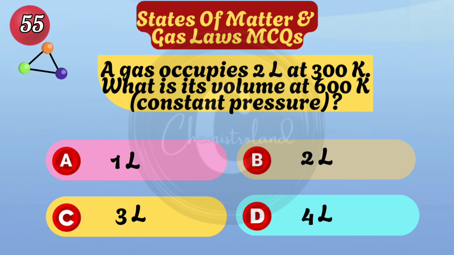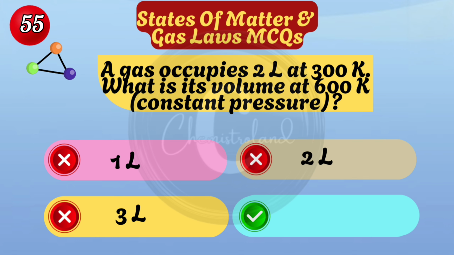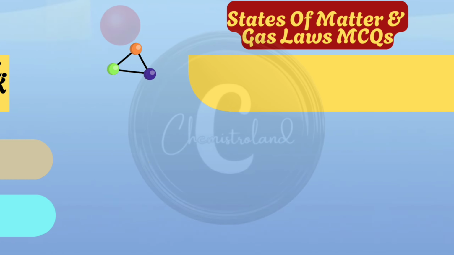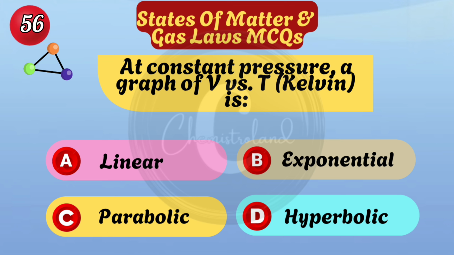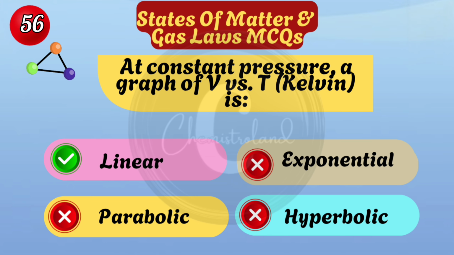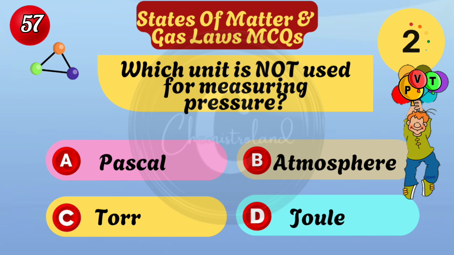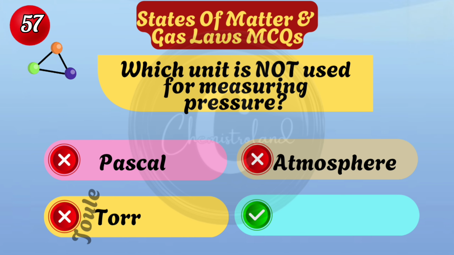A gas occupies 2 liters at 300 Kelvin. What is its volume at 600 Kelvin and constant pressure? Four liters. At constant pressure, a graph of volume versus temperature is linear. Which unit is not used for measuring pressure? Joule.